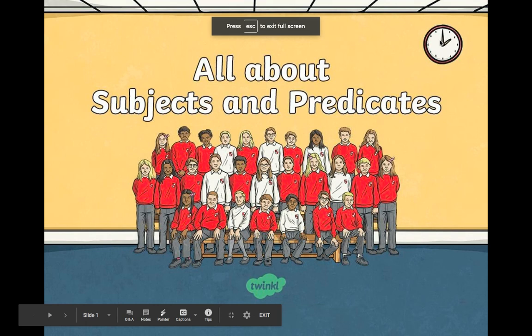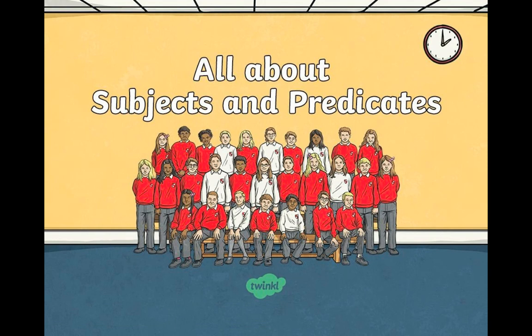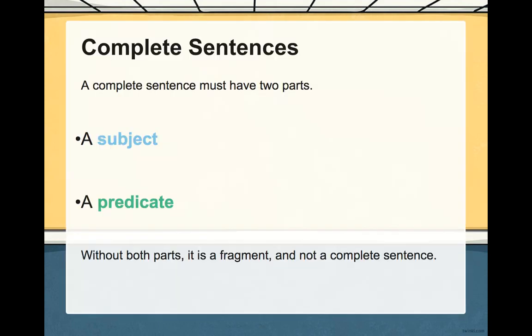Hi, grade 1. It's Miss Pearl, and now we're in our measurement topic 2 about sentence structures. So today we're going to be going back for cycle 2 about subjects and predicates.